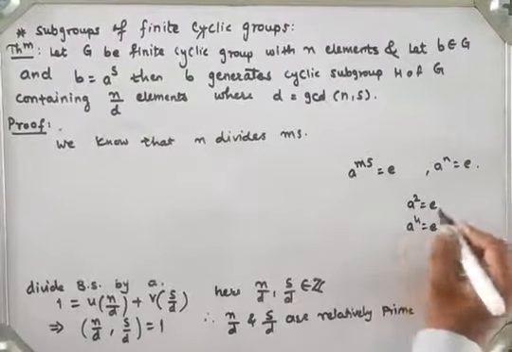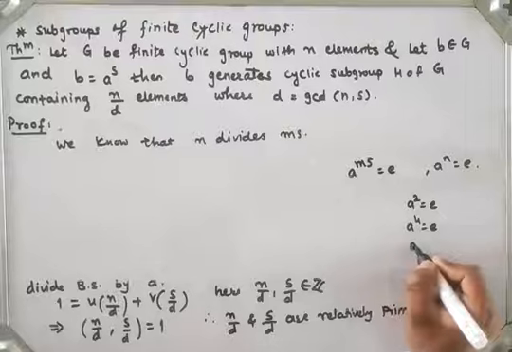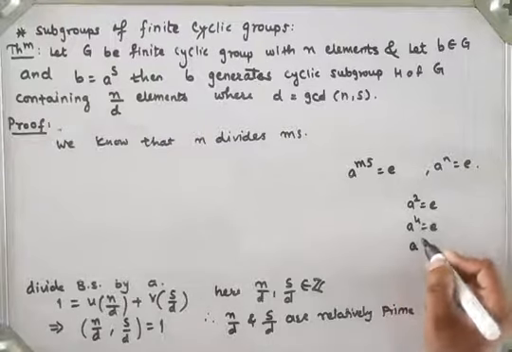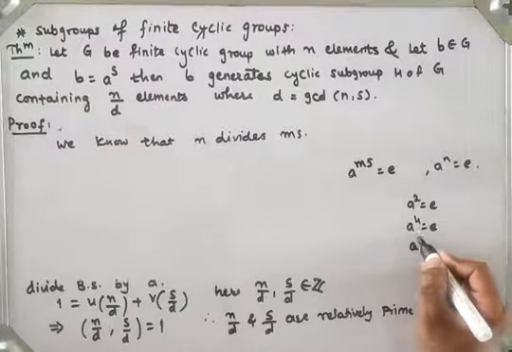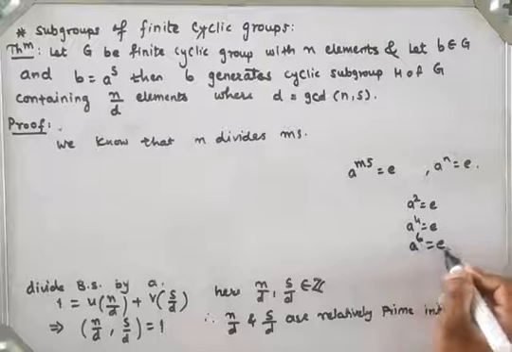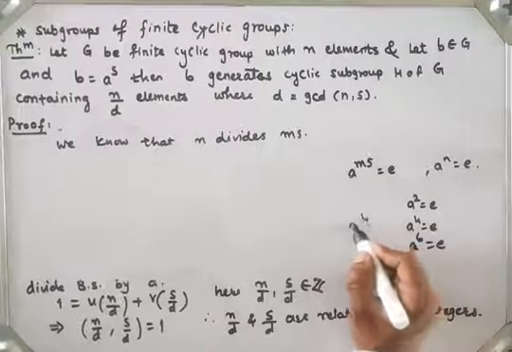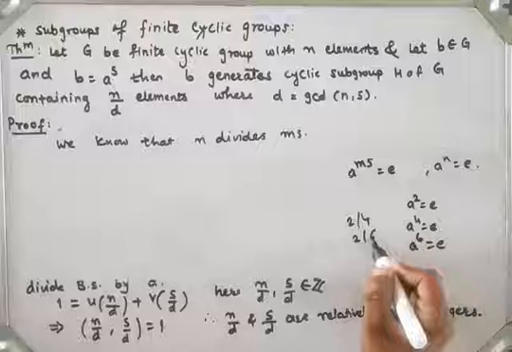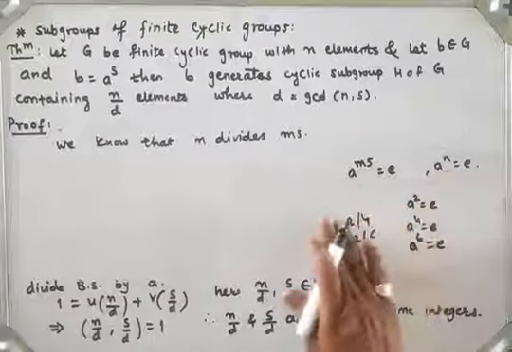Taking the cube, a raised to 6 is again identity. So 2 divides 4 and 2 divides 6, which means n divides ms.